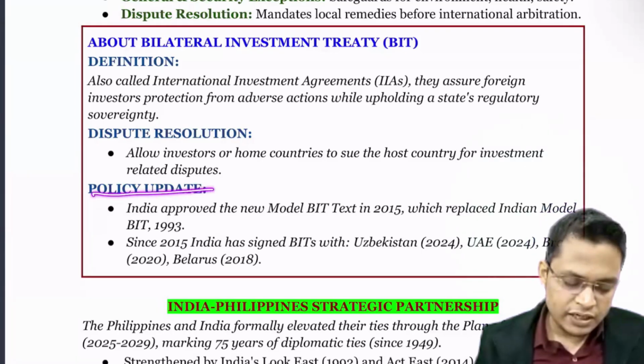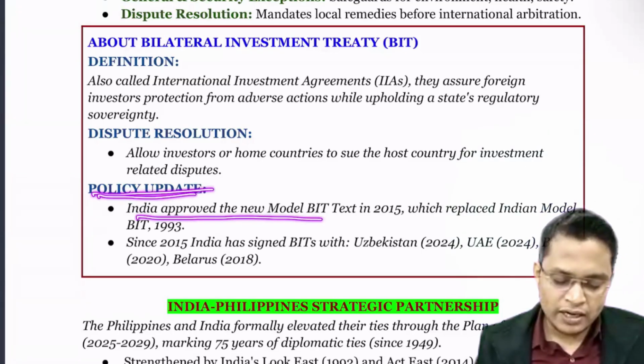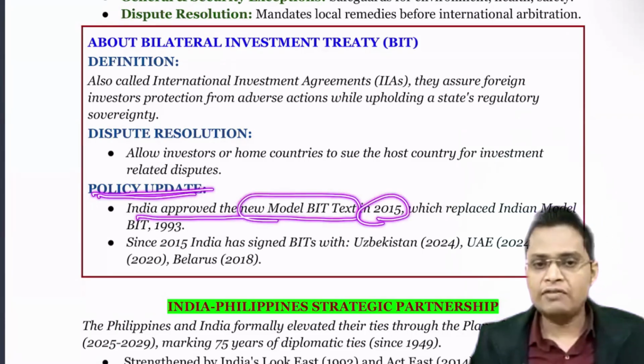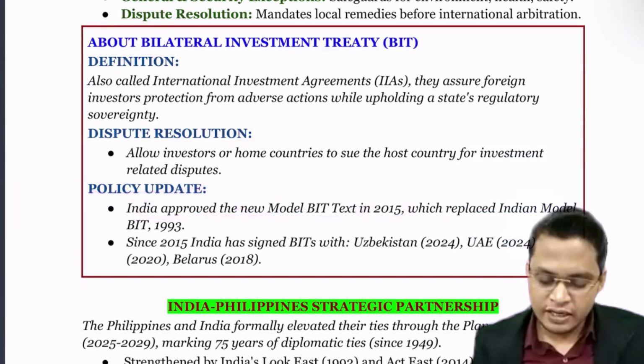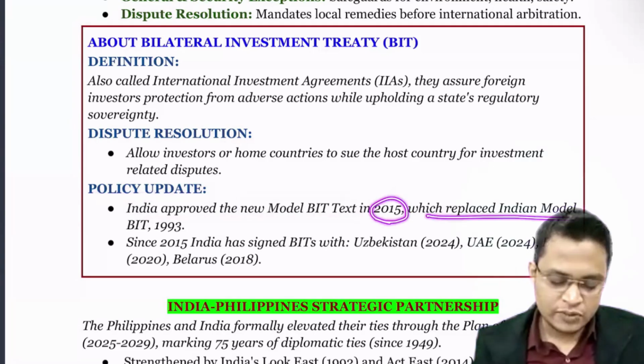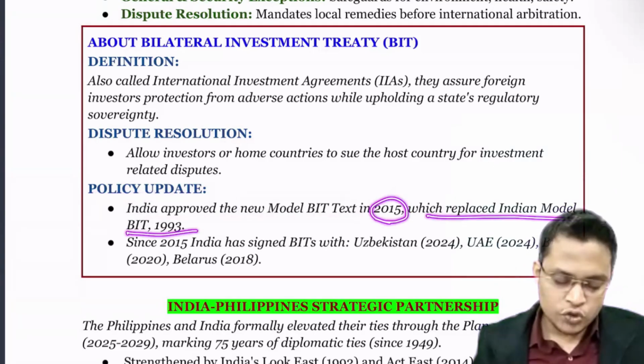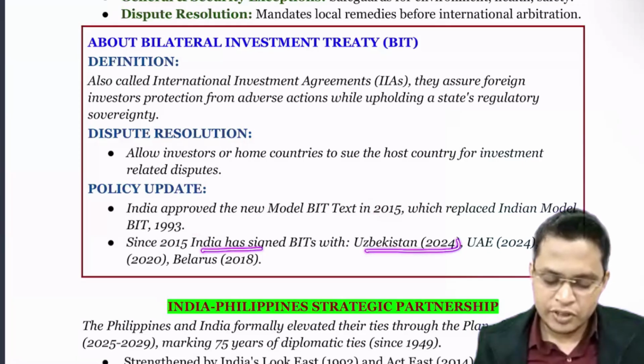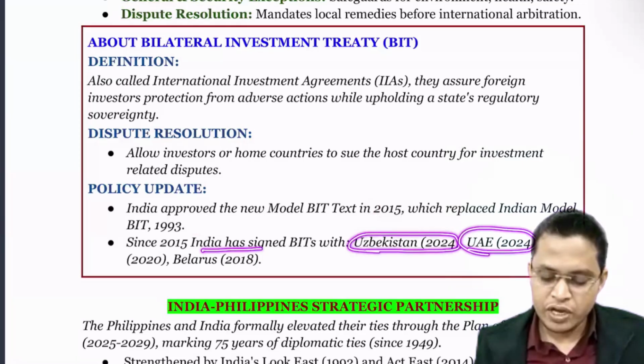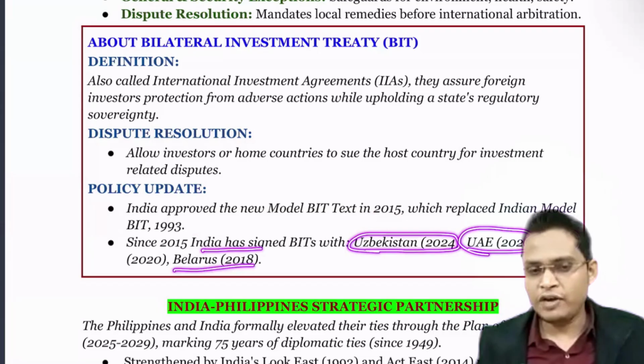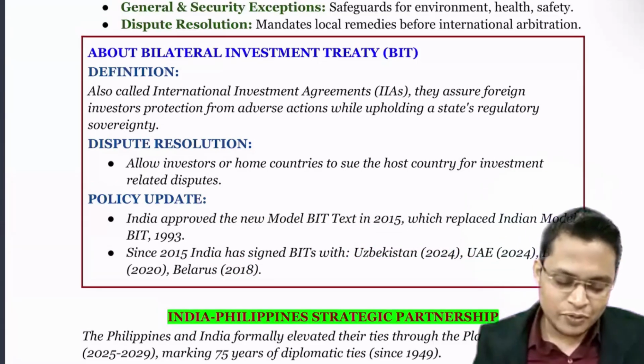So, policy update. India approved the new bilateral investment treaty model in 2005, which replaced India's model bilateral treaty of 1993. After 2005 we have signed bilateral investment treaties with Uzbekistan, UAE, Brazil, Belarus. So four countries, you can remember them. So this can be a very good question.